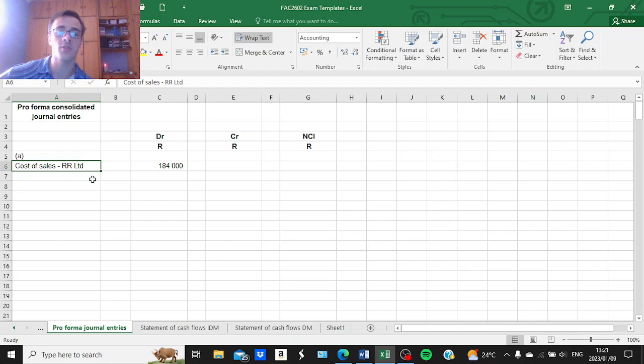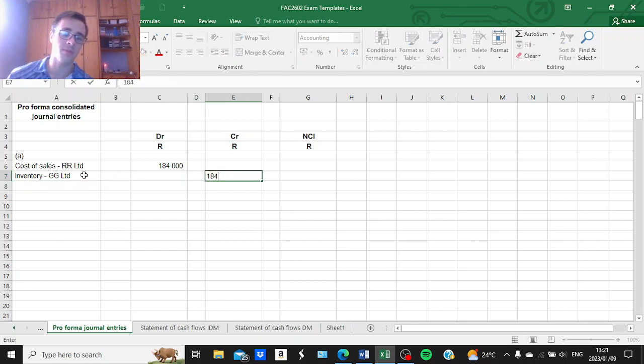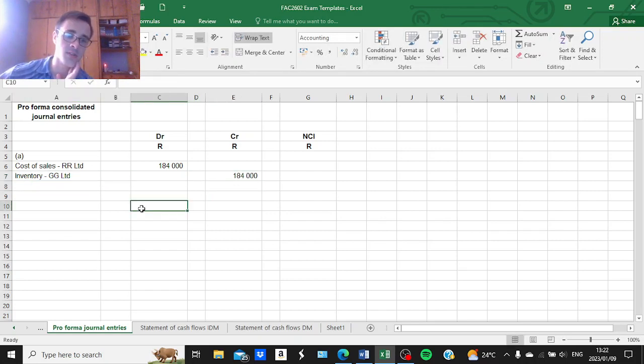Okay, so we will increase cost of sales for One Recycle Limited, and keep in mind that because this unrealized profit is included in closing inventory, we are removing that unrealized profit from inventory for the parent. So in other words, we will decrease the value of the parent's inventory. So therefore, we will credit inventory for Go Green Limited, and you will credit that by the same amount, 184,000.